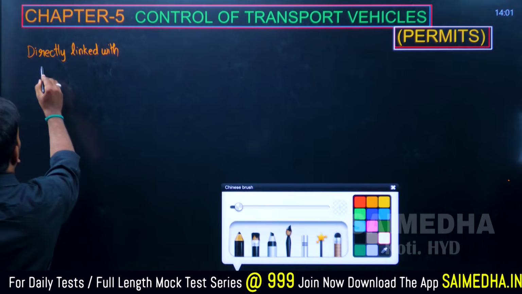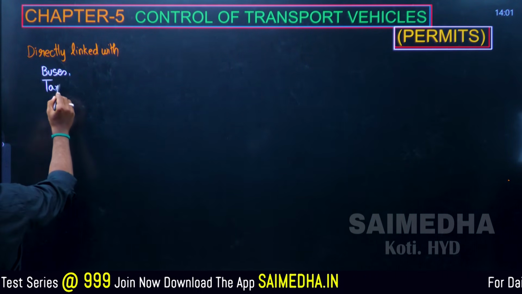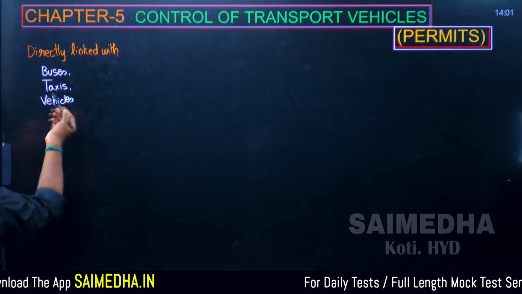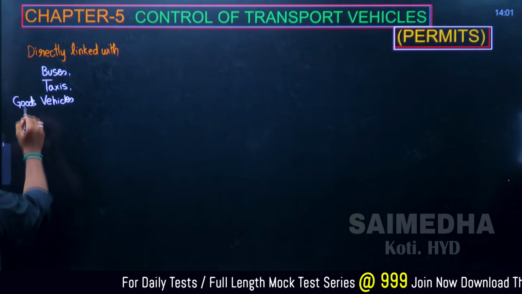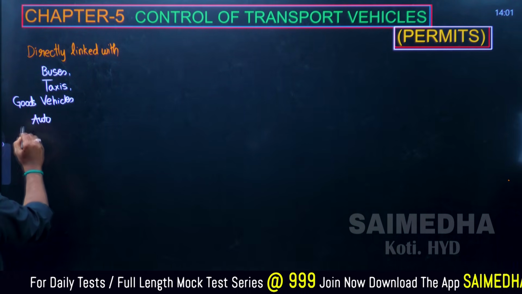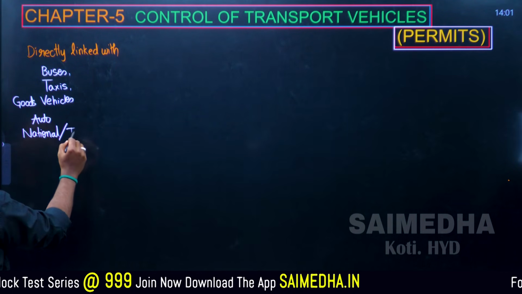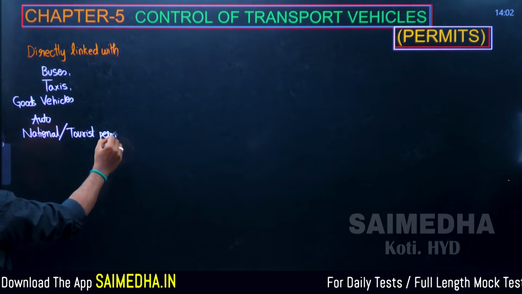Buses, taxis, vehicles, in the sense transport vehicles or goods vehicles, autos, national and tourist permits.